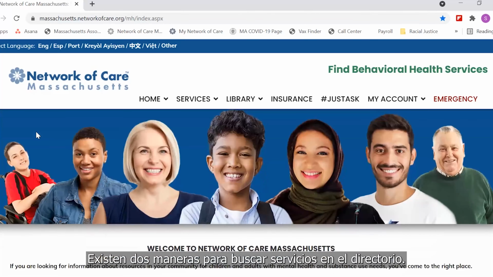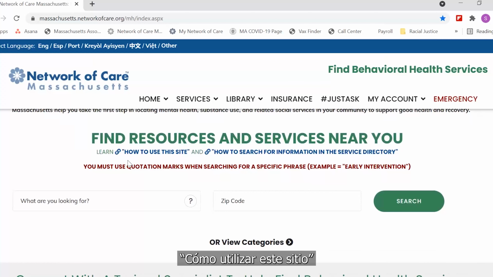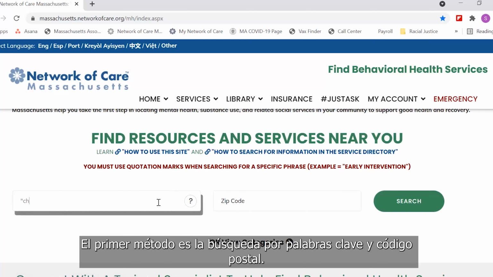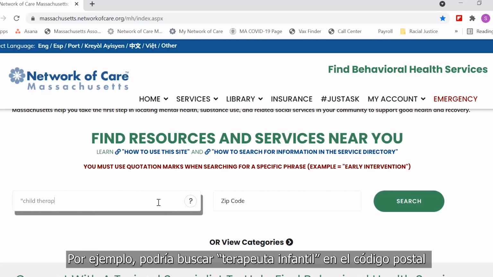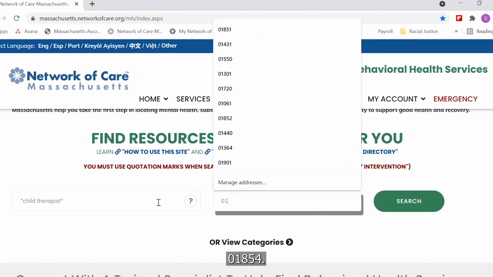There are 2 ways to search for services in the directory. You can find a summary of these search tips on the how to use this site and how to search for information in the service directory pages. The first way is to search by keyword and zip code. For example, you could search for child therapist in zip code 01854.